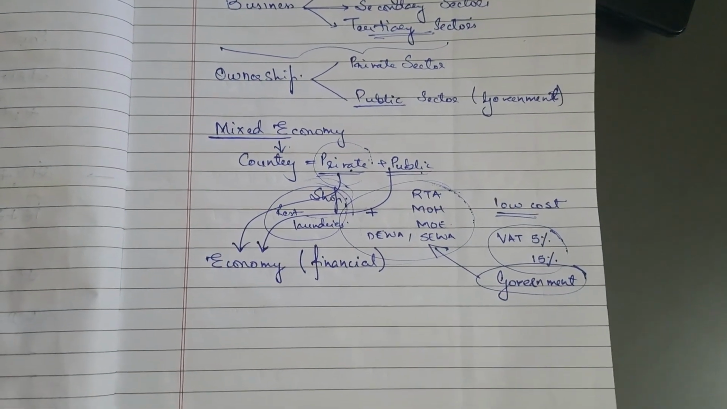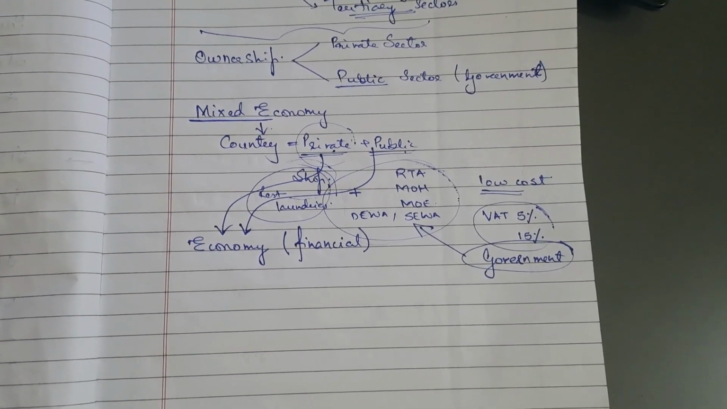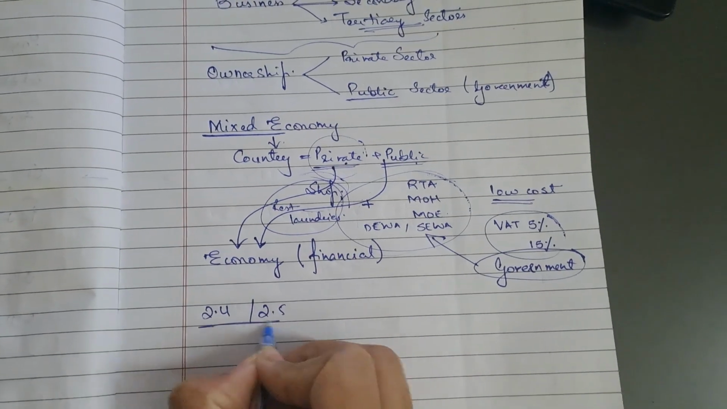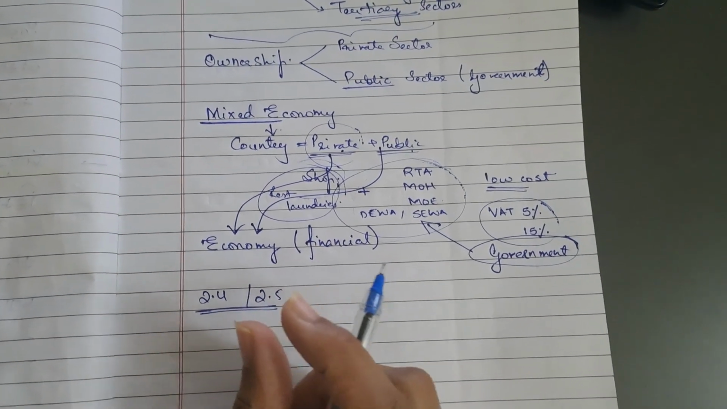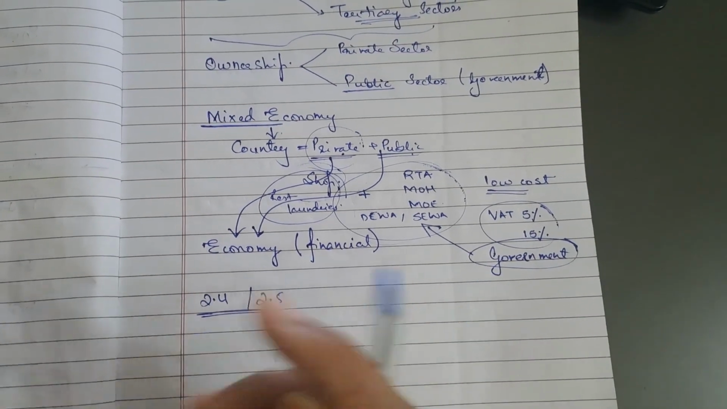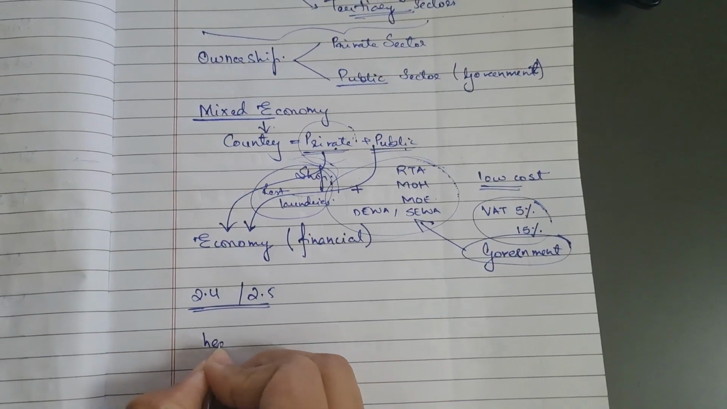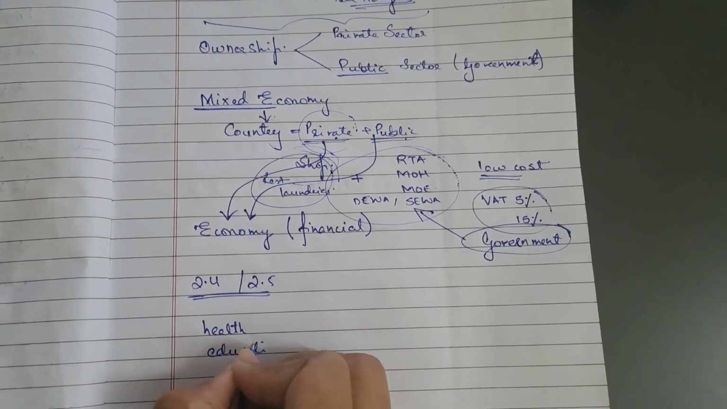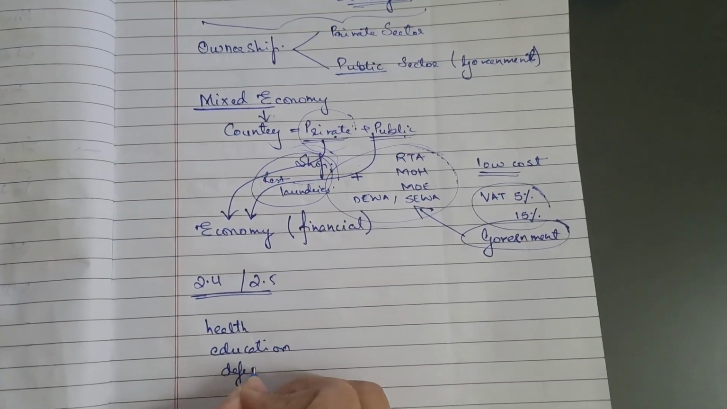Okay, now there is a particular question given. Activity 2.4 is there, and activity 2.5 is there. Before that activity, there is something given. In many countries, the government controls the following important industries or activities. Now there is a list of activities given. There are health services, education, and defense. You can very well know defense is like army, navy, and all.